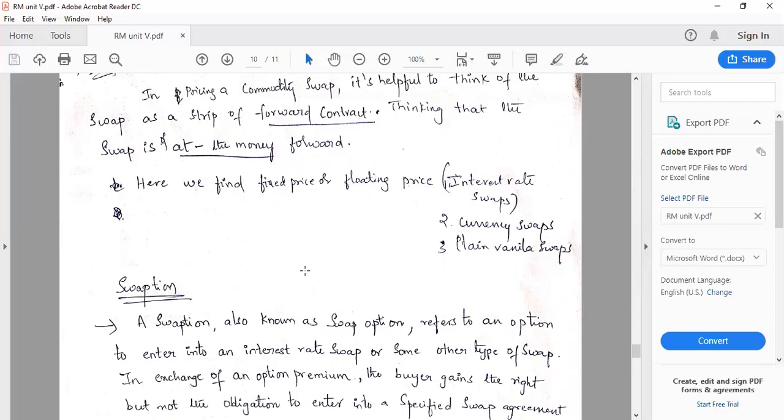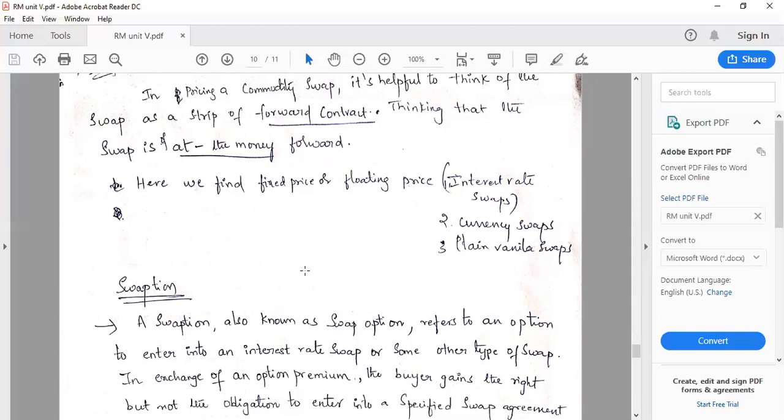Okay. So what is an option? First of all, before going to swaption, let us recollect an option. Swaps we discussed just now. What is an option? Option is a financial instrument which is based on an underlying asset. Here, option has an advantage for one in case of buyer and one in case of seller, right?